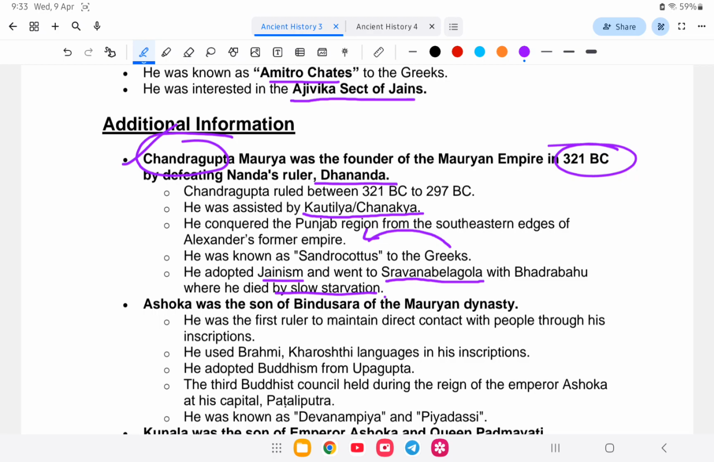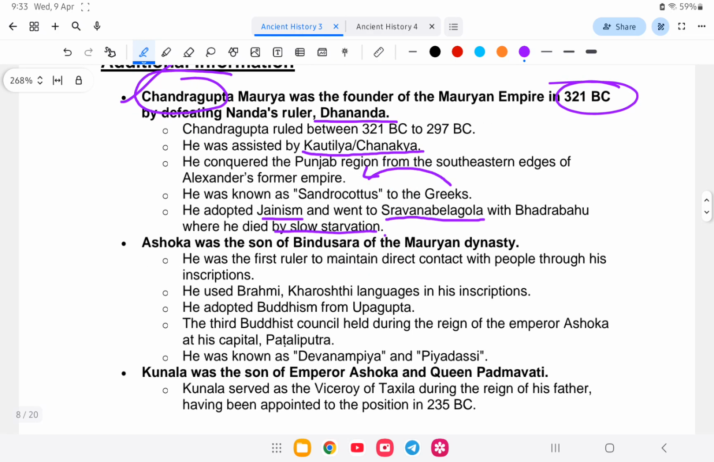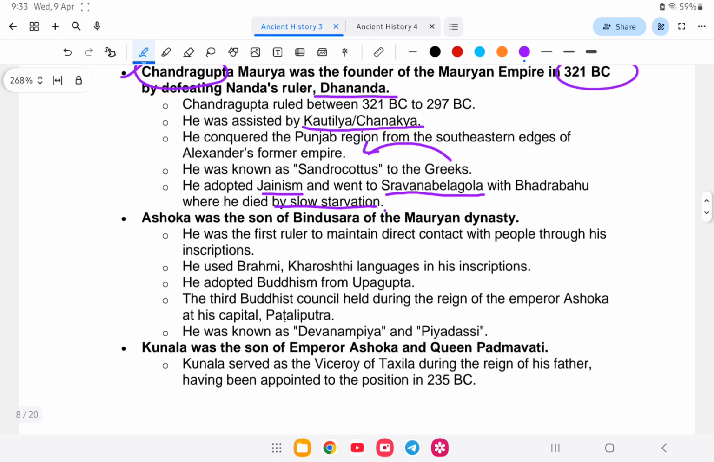So Chandragupta Maurya died through fasting. Next came Bindusara, and Bindusara's son was Ashoka. He was the first ruler to maintain direct contact with the people through his inscriptions, using the Brahmi and Kharosthi languages in his inscriptions. He adopted Buddhism from Upagupta, who inspired Ashoka, and the third Buddhist council was held at Pataliputra during Ashoka's time.